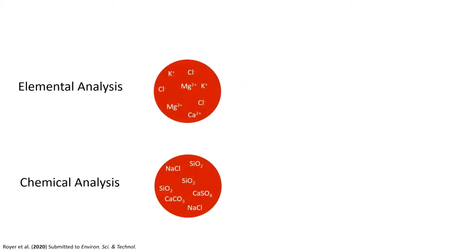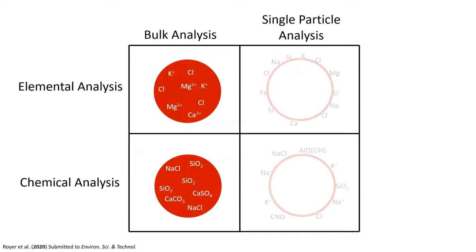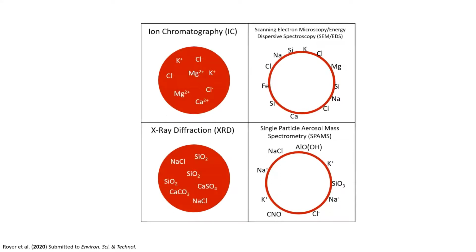In order to conduct this research, we analyzed the same samples studied in the Matrou et al. paper, which included 8 samples from 7 playas in the southwestern United States. And what we really wanted to understand was what the samples were made of and how the chemical composition of these samples was distributed in a particle. So we performed 2 bulk chemical analyses, including ion chromatography, or IC, which measures the bulk soluble content of a sample, as well as X-ray diffraction, which tells us the bulk mineralogy of a sample.